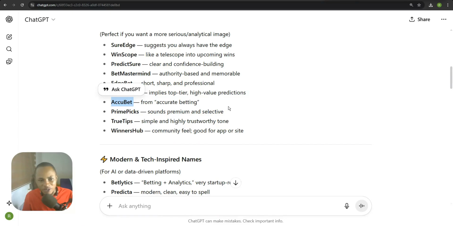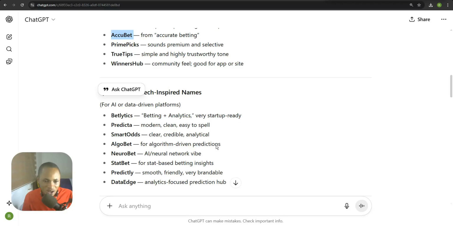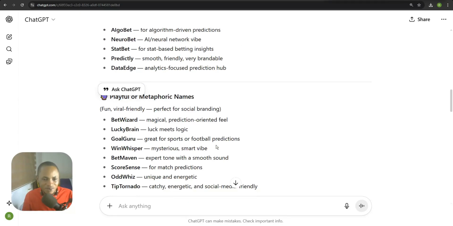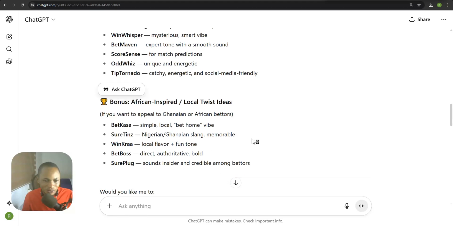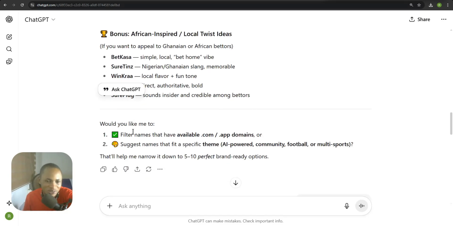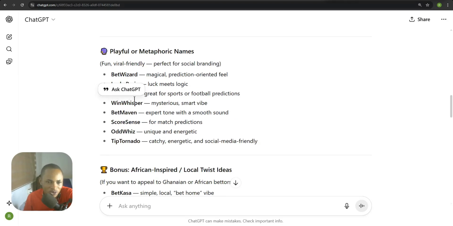We just have to choose a simple name that is going to help people easily remember whatever you are going to do over here. So bet casa, bet home. Okay, sure things, bet boss. Okay, bet casa is a Ghanaian name, so I don't want to go with African names because they are very hard for us to rank on Google.